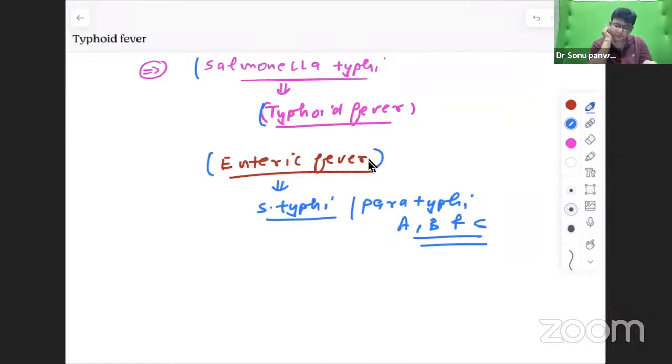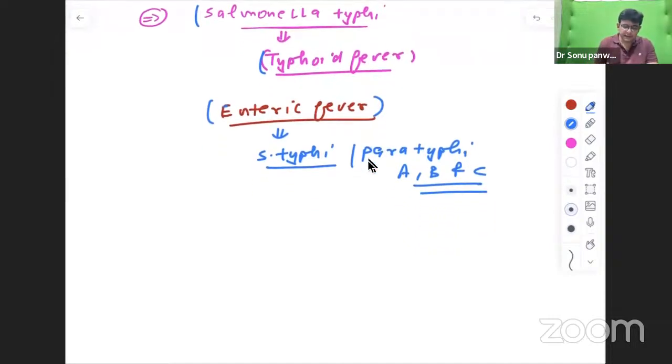So if somebody asks in the viva, you should know that enteric fever is a broader term which includes, along with Salmonella typhi, paratyphi A, B, and C. Now, Salmonella belongs to which family? Enterobacteriaceae. Salmonella typhi belongs to Enterobacteriaceae.